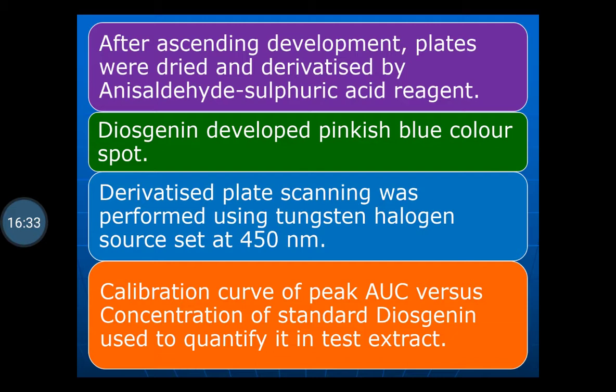You can determine how much diosgenin is present in our extract by using the calibration curve. So this is the first method for the estimation.